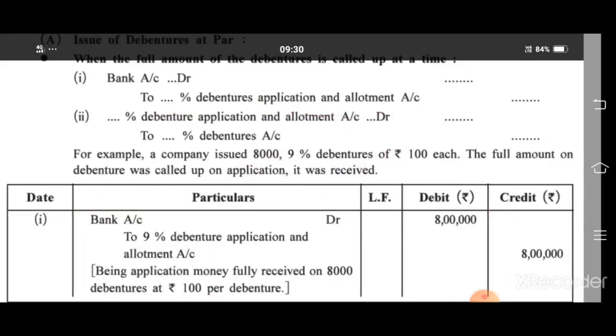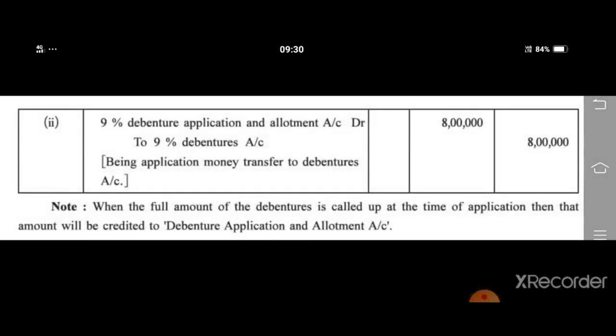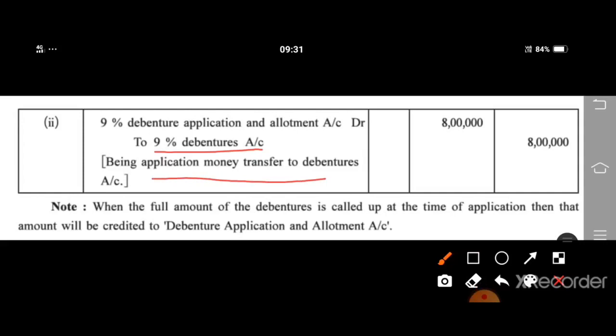Second entry: 9% debenture application and allotment account debited to debenture account. Narration: being application money transferred to debenture account, 8 lakh rupees.